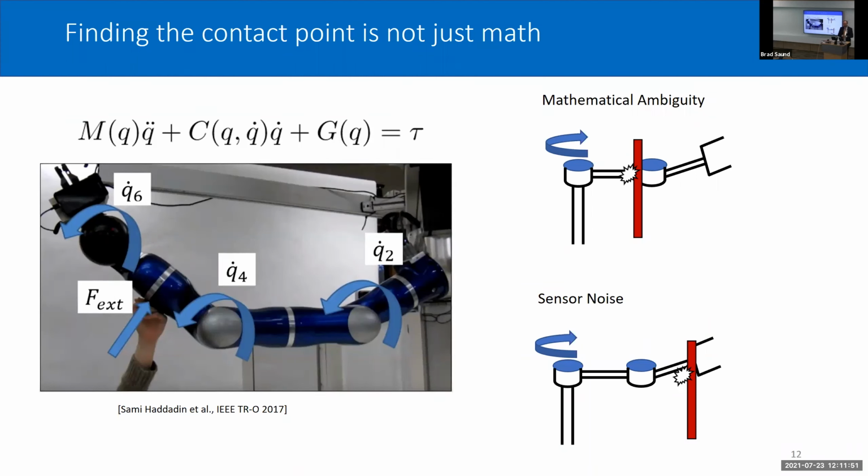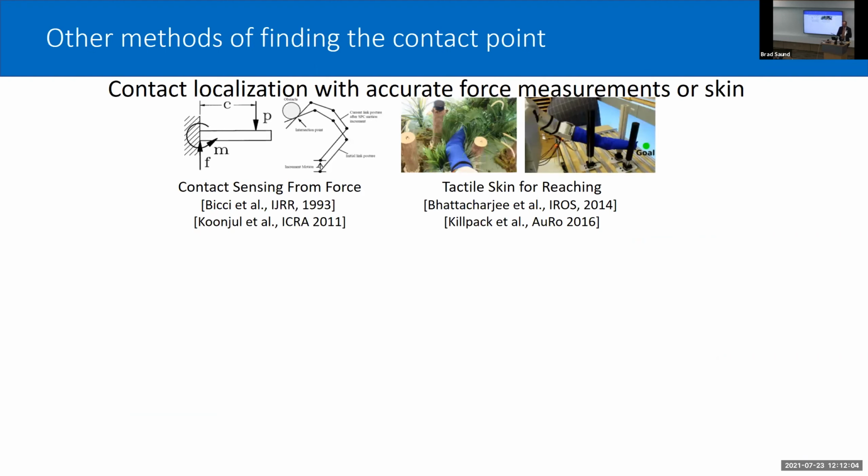Now, one way to overcome this is to crash into things going quickly and with a lot of force. I'm going for the opposite method, and I want to contact things basically at the sensor limit, basically just where we just notice that we're making contact. Other ways we maybe could find the contact point are through motions of the robot, and this has similar problems to what I just mentioned.